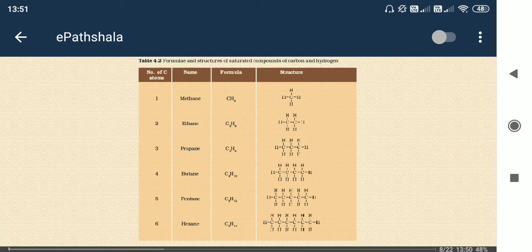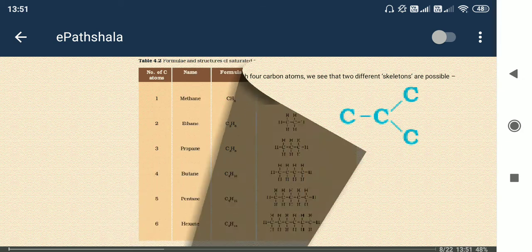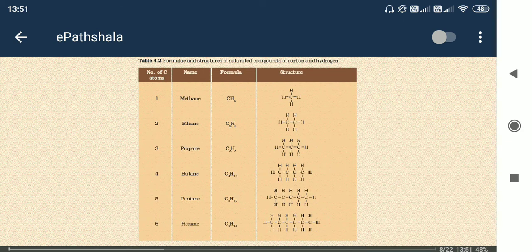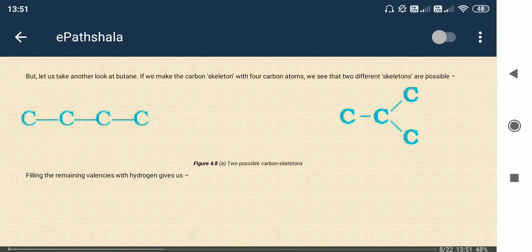Okay, in case of ethane, already discussed: 3 CH bonds, 3 CH bonds and one CC bond. In case of hexane, it is C6H14. So total 14 CH bonds and 1, 2, 3, 4, 5 CC bonds. Okay, so next one, here you can see branching and chain.